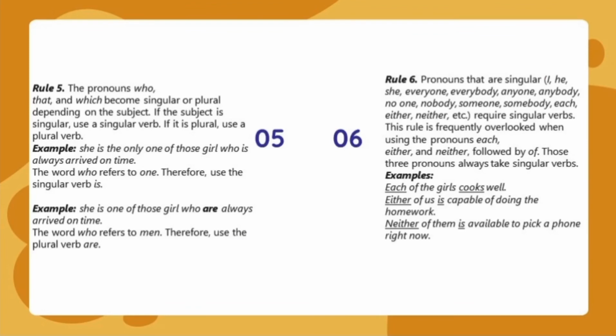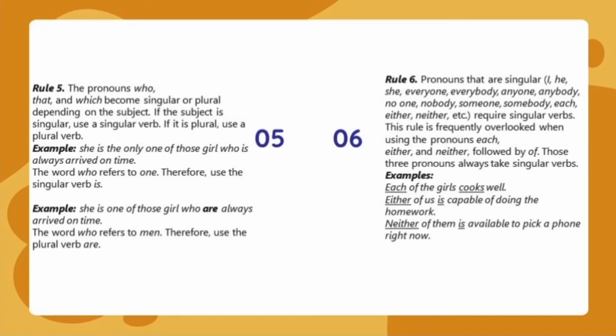Rule number 5. The pronouns who, that, and which become singular or plural depending on the subject. If the subject is singular, use a singular verb. If it's plural, use a plural verb. Example, she is the only one of those girls who is always arriving on time. The word who refers to one, therefore use the singular verb is. Example, she is one of those girls who are always arriving on time. The word who refers to girls, therefore use the plural verb are.